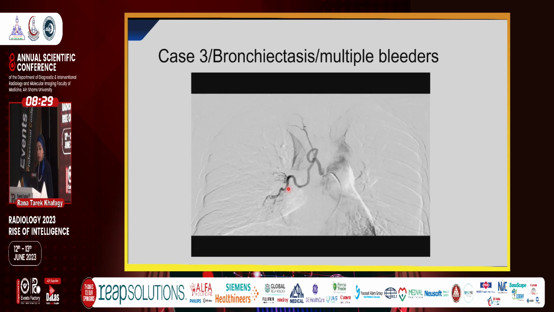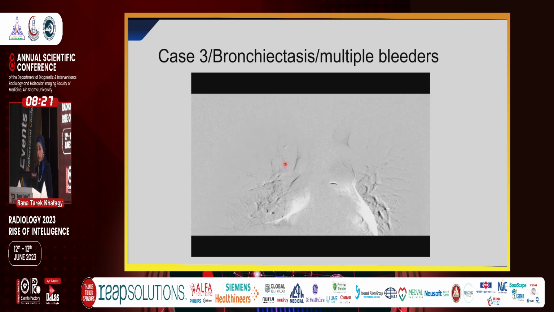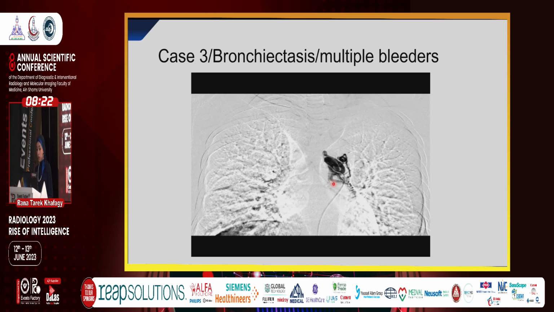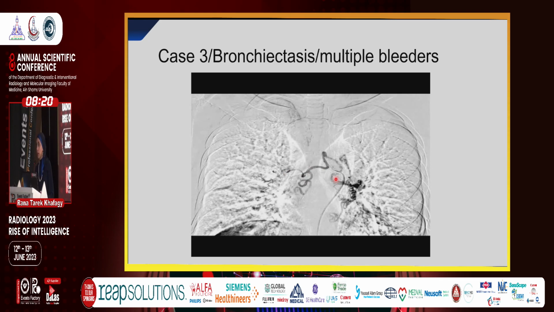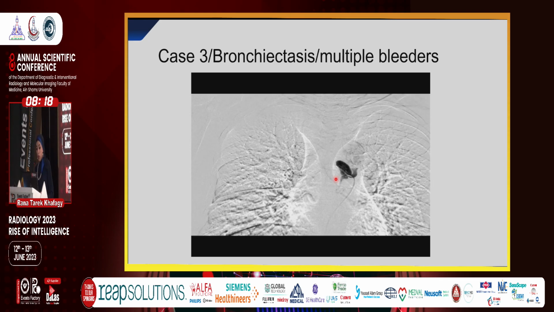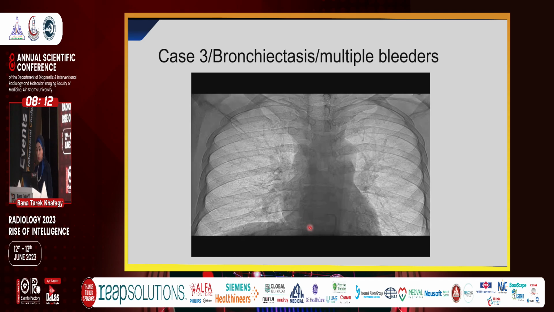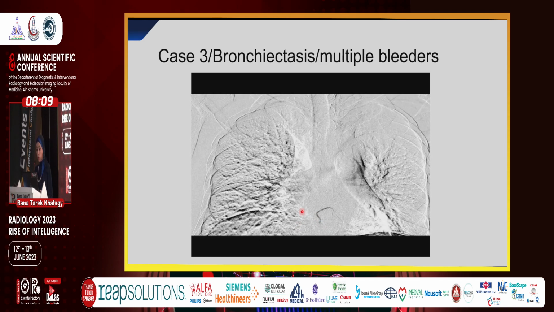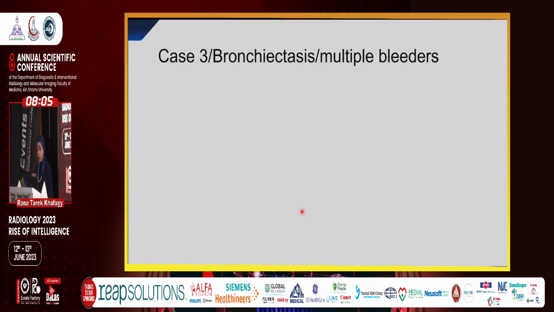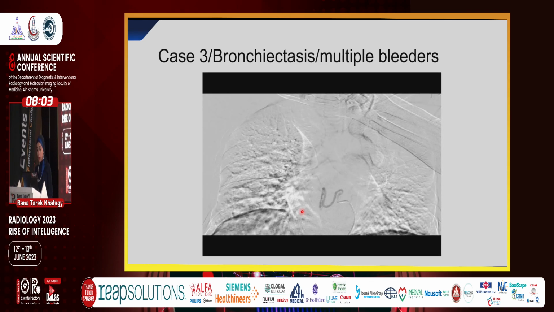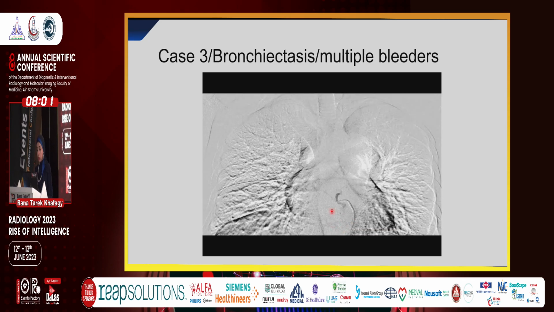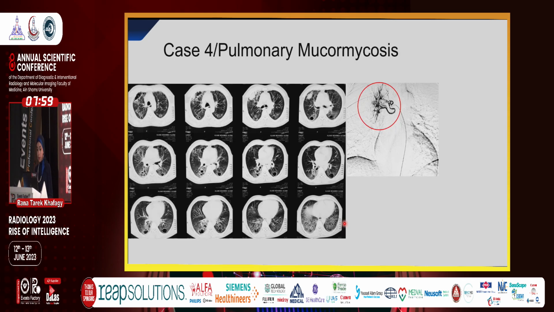The same case had also another bleeder, hypertrophied tissue, and this is post-embolization, and this is another bleeder. This case took about 3 hours. We have embolized several hypertrophied bronchial arteries. This is another one also. This is all hypertrophied. We usually don't find these findings on normal catheterization. And this was the last bleeder that was also embolized successfully.